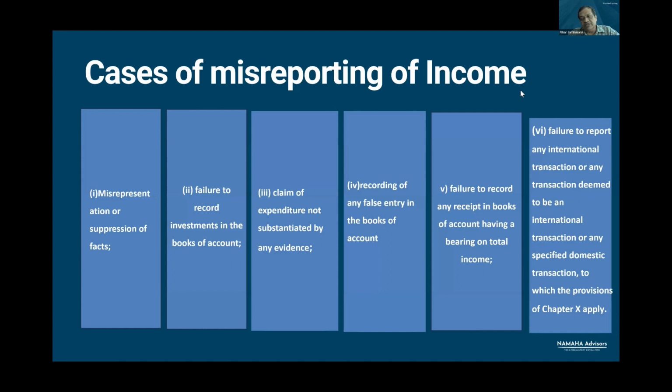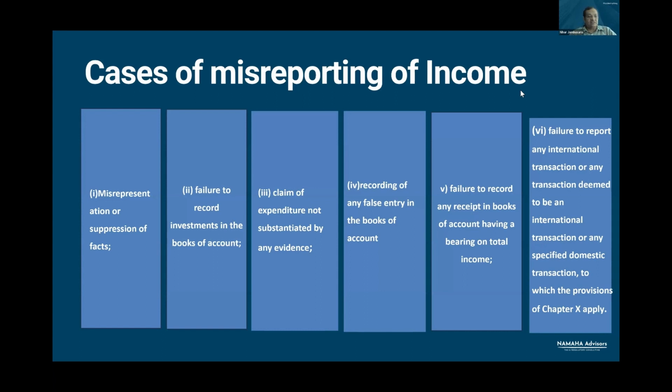It will certainly be regarded as misreporting. In the same manner, if any specified domestic transaction was not reported, and if it is reported, it would lead to addition in the income. Certainly, addition made by the officer will be regarded as misreporting of income.